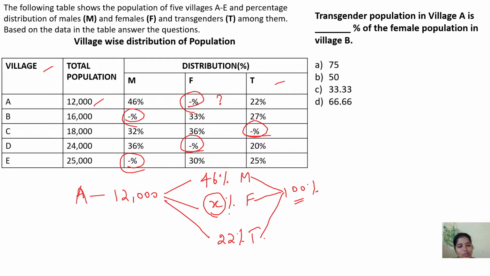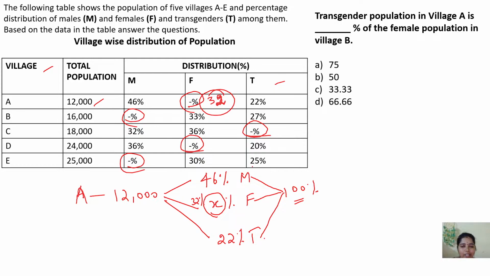Can you please tell me the value of x now? I am waiting. Yeah, super. What will be the value? It is not 46, 22, 32. You have to write 46, 32, 22. You will make a mistake there otherwise. 46, 32, 22. That's all. So here we have how much? 32% of female. Yes. So very good.